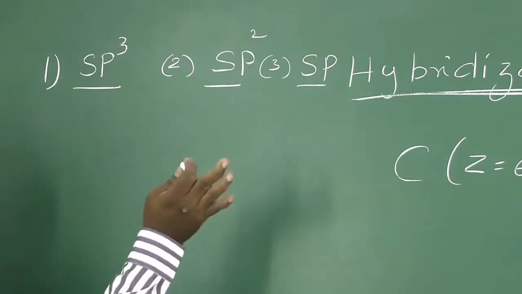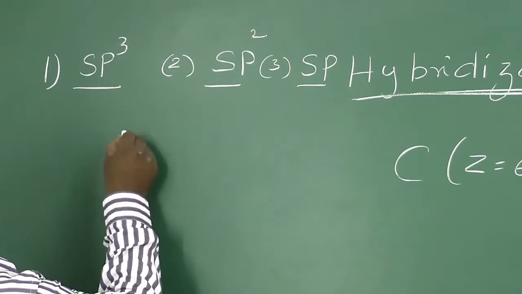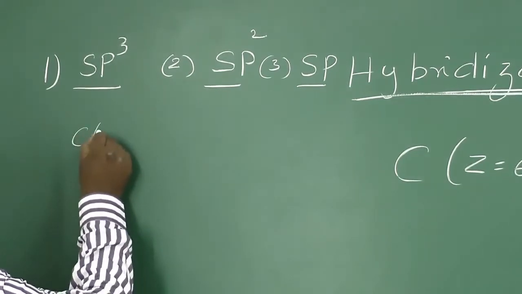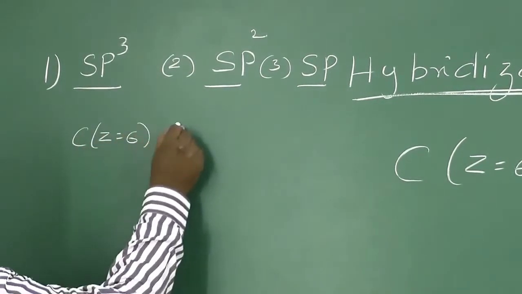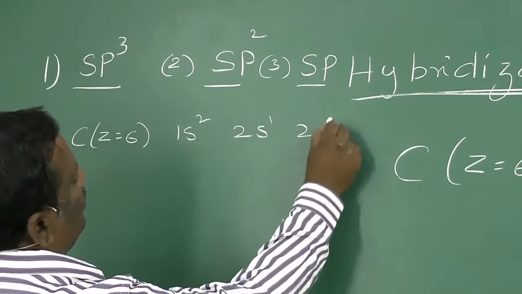Now, in the valency shell of excited carbon atom, we have 4 orbitals. What is the excited electronic configuration of carbon? 1s2, 2s1, 2p3.